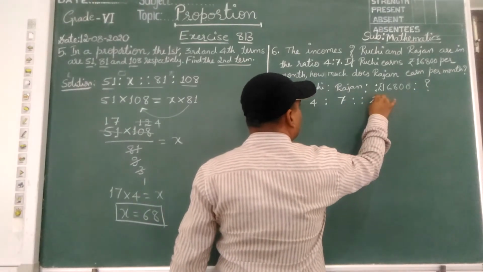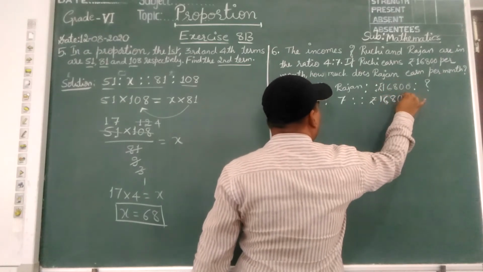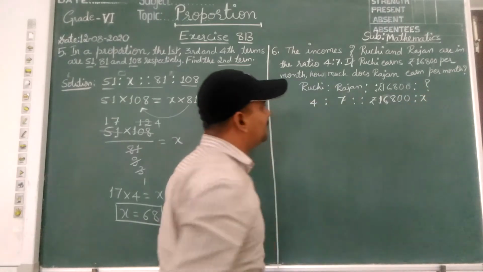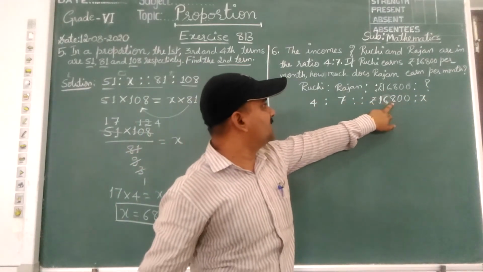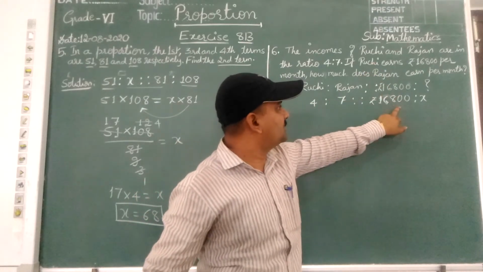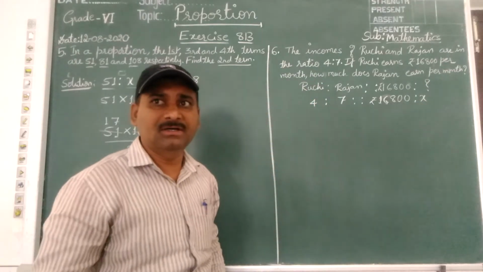Means what? 4:7. 16,800. How much Rajan? Because this is the place of Ruchi. So Ruchi earns 16,800. Rajan comes at the end. How much will he earn?